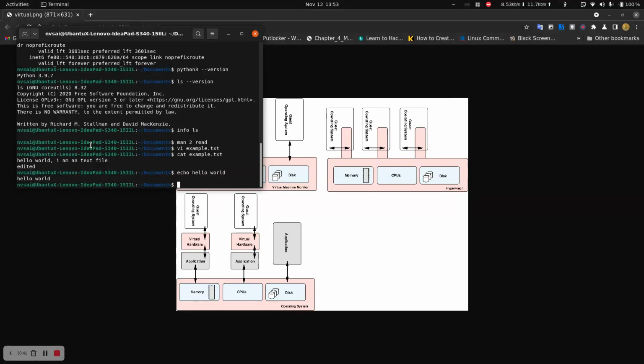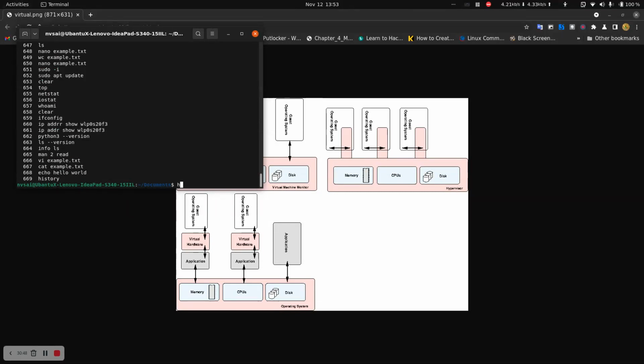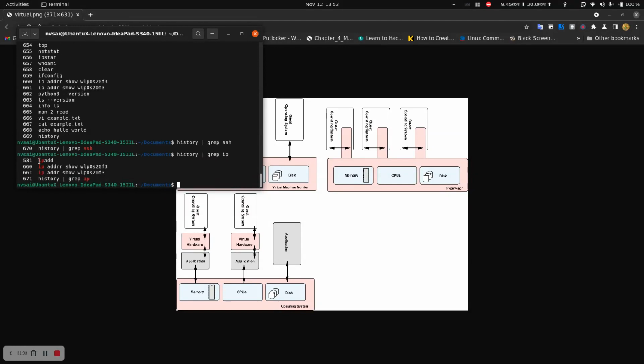And I want to know history. I can just type history, and I want to filter history. Grep is a filtering command. Grep SSH for example, or history grep IP for example. See, it gives whatever command I used with IP.